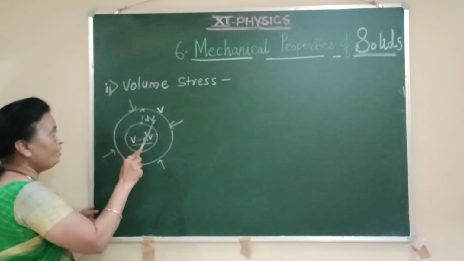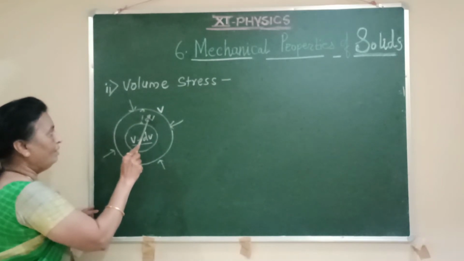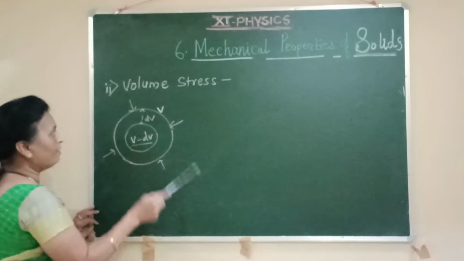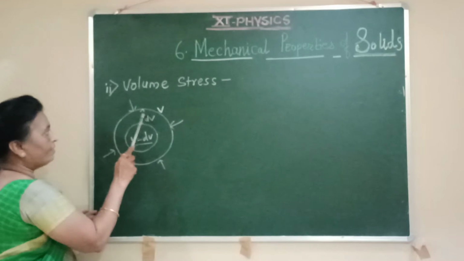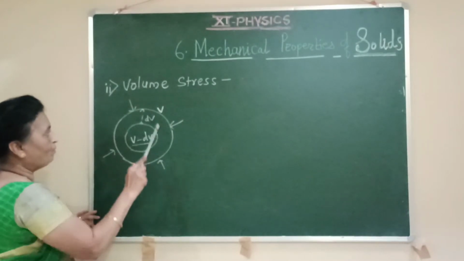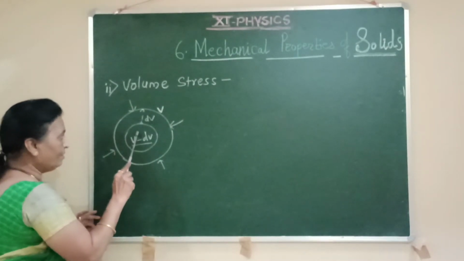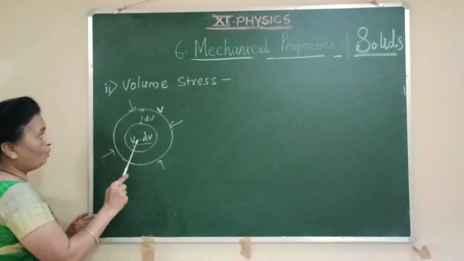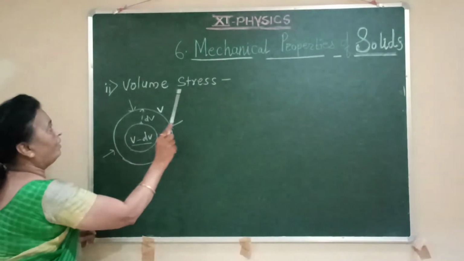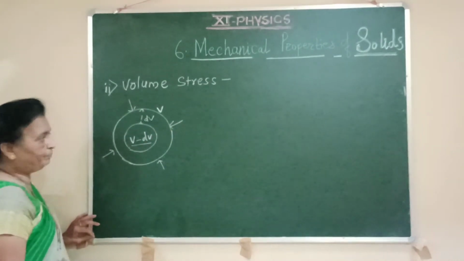That means the volume of the balloon changes by an amount dV. Here the shape of the balloon remains the same, only its size changes. Such a type of stress is called a volume stress.